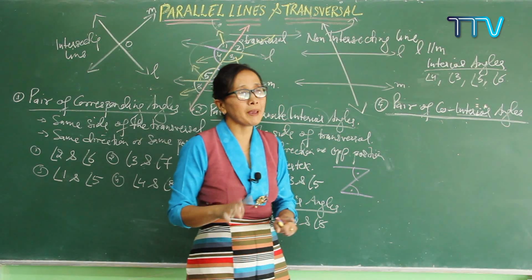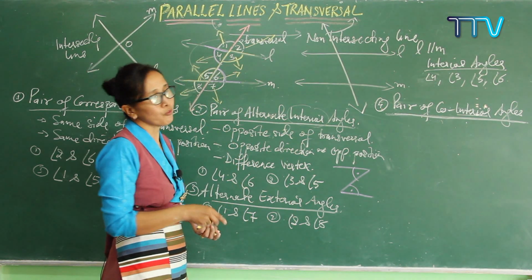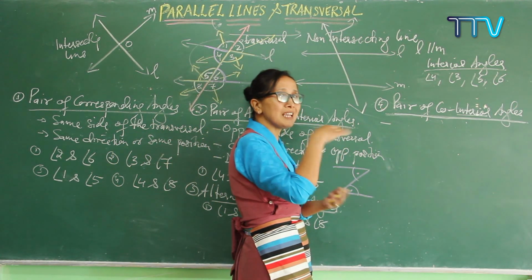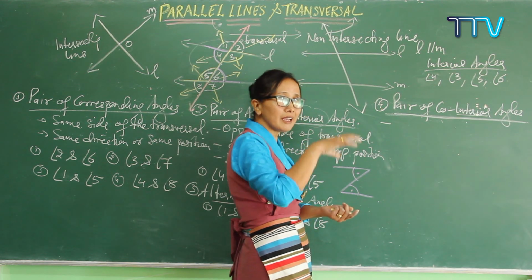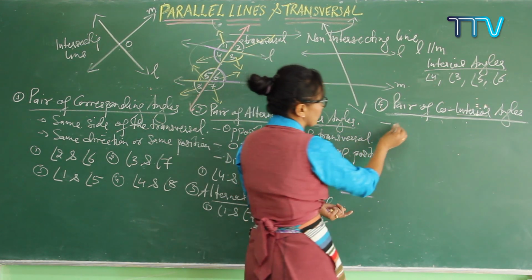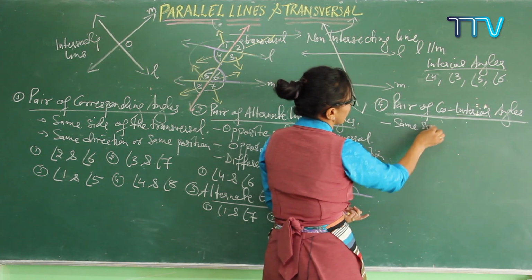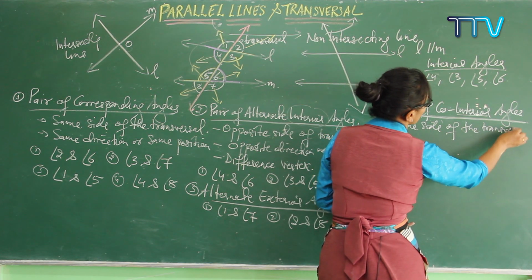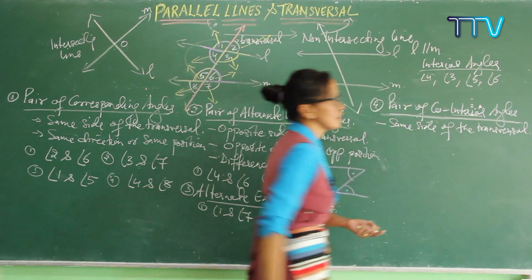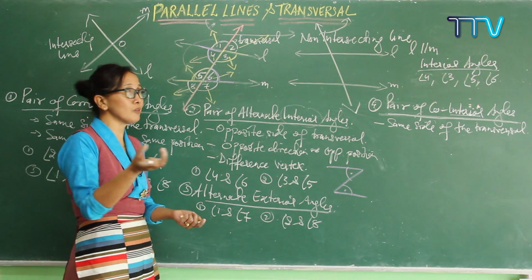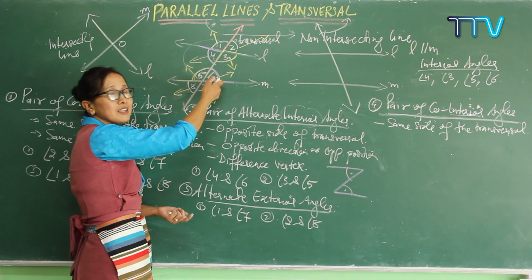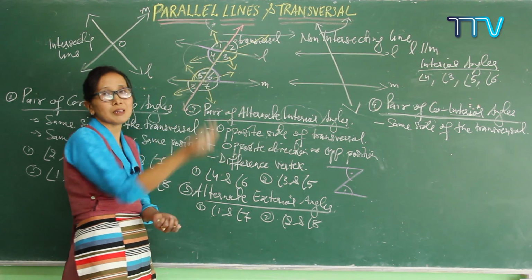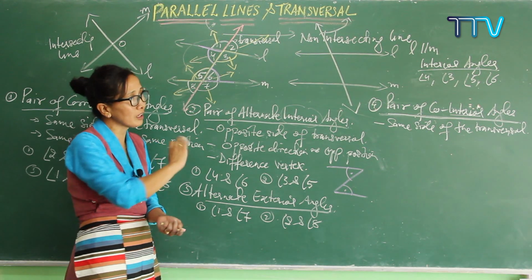So which 2 are the pair of co-interior angles? First of all, you can recognize them by using the conditions. Which one is your first condition? See here. They should be on the same side of the transversal. The interior angles lying at the same side of the transversal. So which 2 are lying at the same side of the transversal? 3 and 6, easily. 3 and 6 are lying at the same side of the transversal. 4 and 5 are lying at the same side of the transversal. Easily you can recognize by looking at the first condition itself.